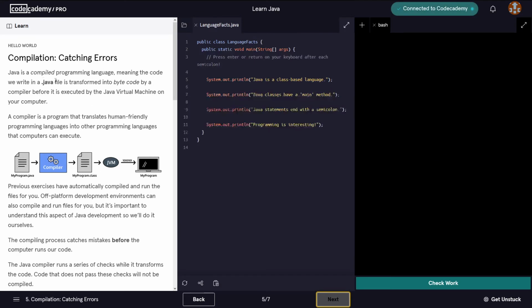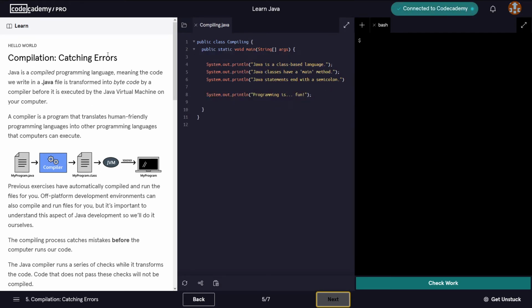In this lesson, we're going to talk about compilation or catching errors. Java is a compiled programming language, meaning the code we write in a .java file is transformed into bytecode by a compiler before it's executed by the Java virtual machine on your computer.